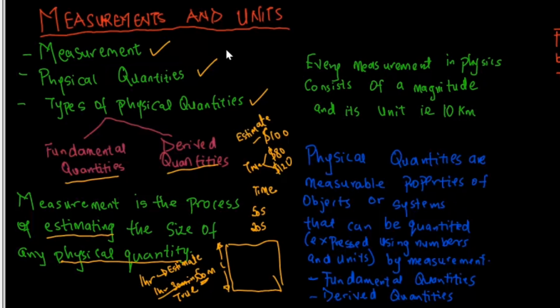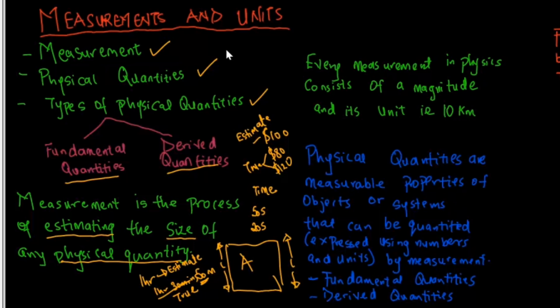Now, what is the difference between the estimate and the true value? Bringing it down to measurement, in measurement you only give an estimate value of that particular size. Why is it so? If this is a football pitch, let's say football pitch A, I tell 3 students to measure the length of this football pitch.